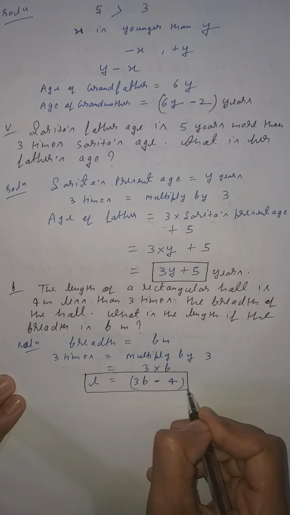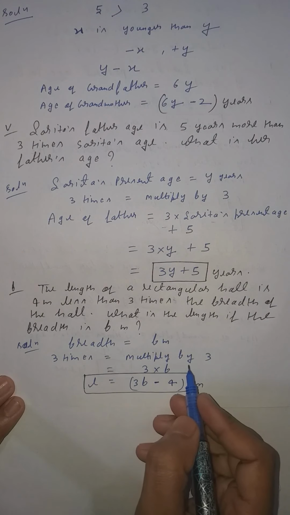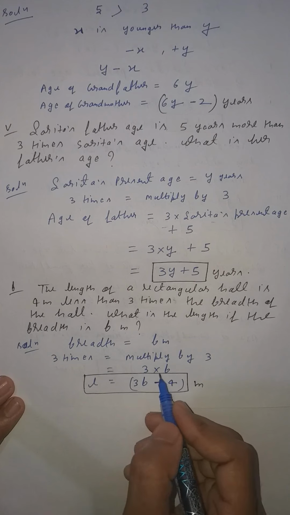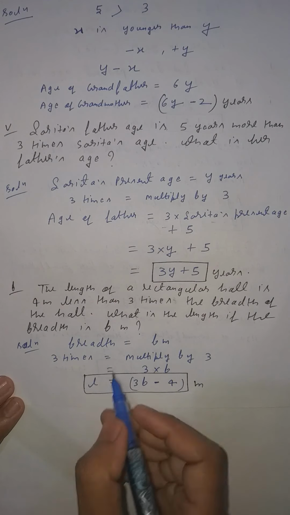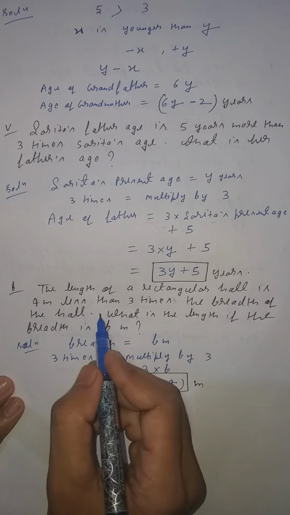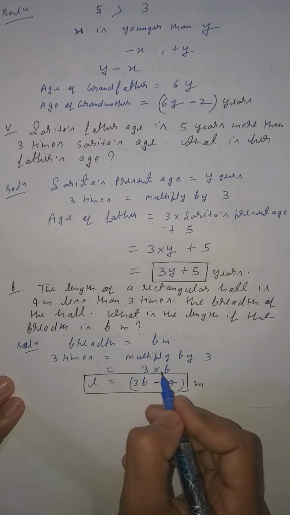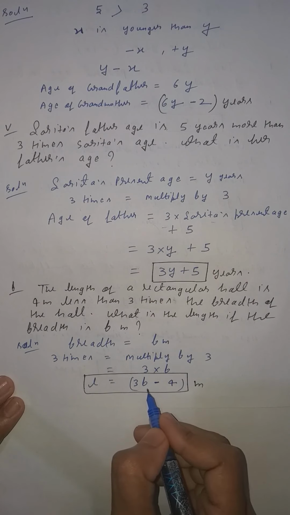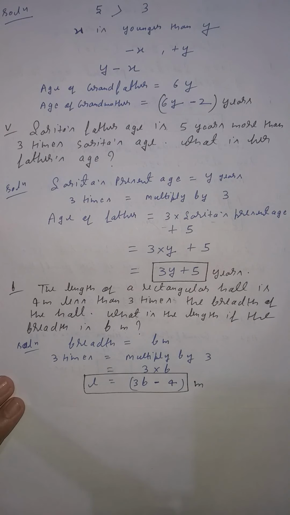Clear, student? Again I am going to explain. See carefully. Breadth is given b meter. Clear? 3 times means multiply by 3. So you will multiply 3 to breadth, because the value of breadth is given b. Now length is given what? The length of a rectangular hall is 4 meter less than 3 times. So first you will find 3 times, and 3 times means 3 multiply by b. So 3b is given, and 4 meter less, that is minus 4. If more is given, you have to add. If less is given, you have to subtract. Clear, student? Now come to the next question.